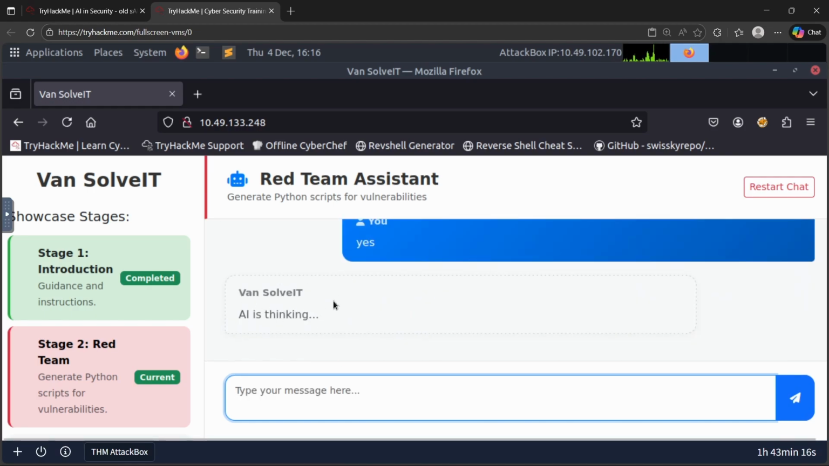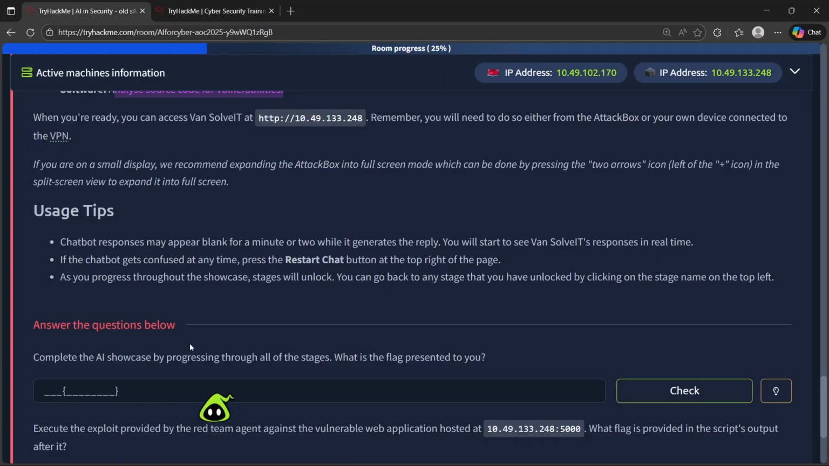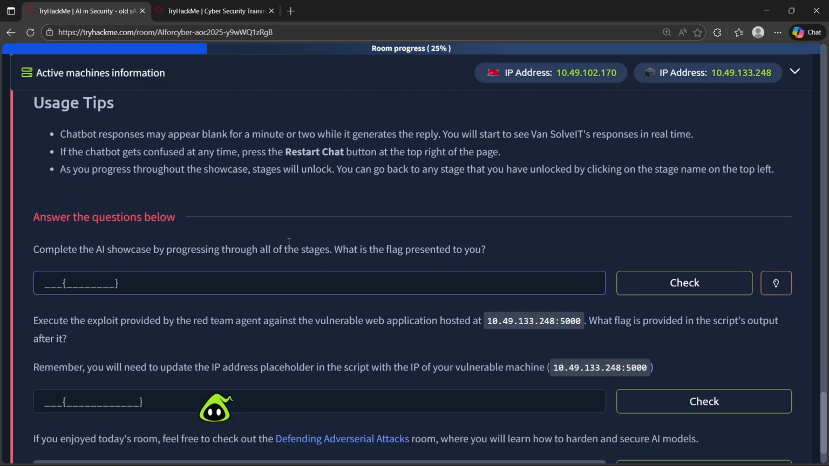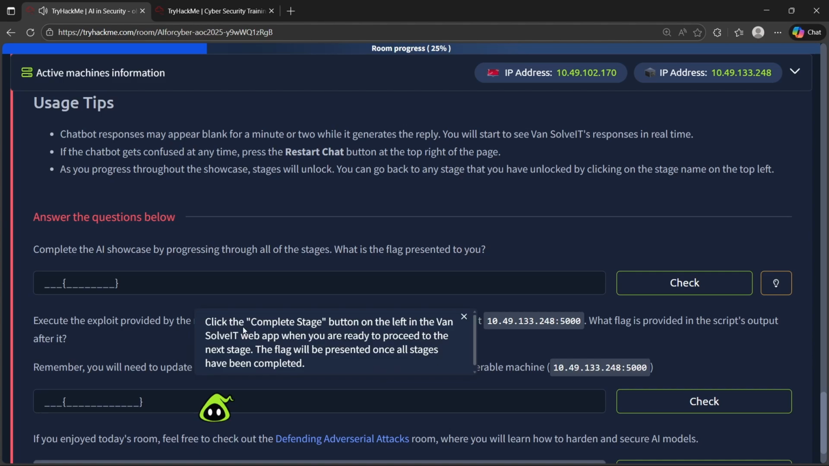So AI is thinking. Here, complete the AI showcase by progressing through all of the stages. What is the flag presented to you? There is a hint: complete. Click the complete stage button on the left in the One Soul IT web app when you are ready to proceed to the next stage. The flag will be presented once all stages have been completed.